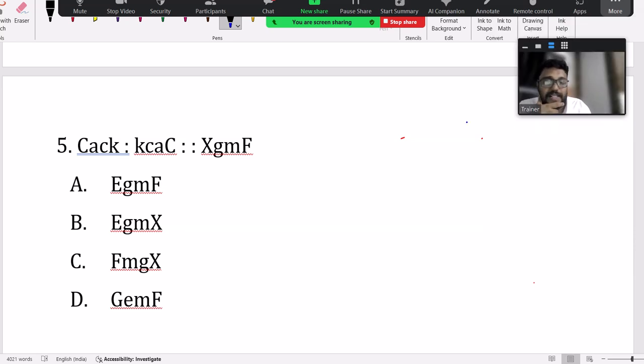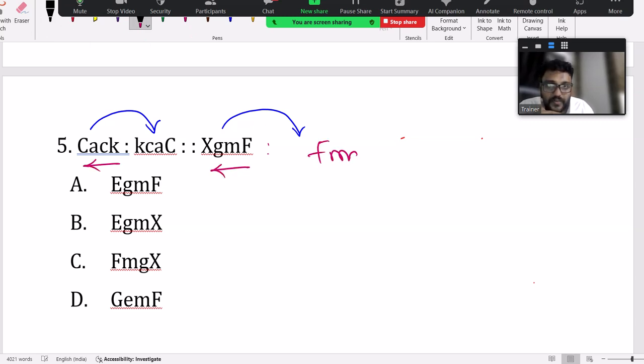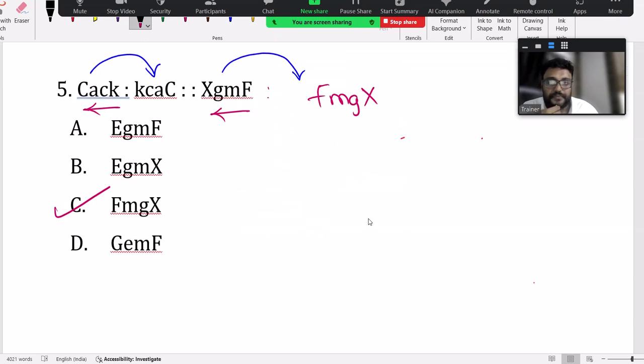Now see this. Okay, this is analogy concept. First two somehow linked. The same logic we have to apply here. I think you can easily understand the written from back to front. Now, if you write it from back to front, this first one, you got this. Now, if you write this from back to front as it is, F, small m, small g, capital X. So it's there in option C. Perfect. Option C is correct.